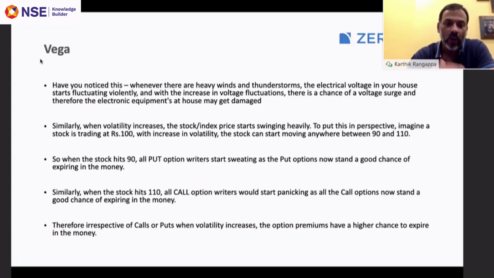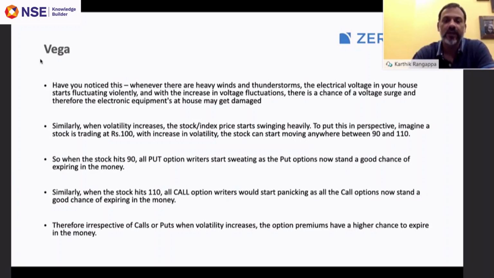Likewise, when volatility increases, the stock price or the commodity price starts to swing heavily. To put this in perspective, imagine a stock is trading at 100 rupees.